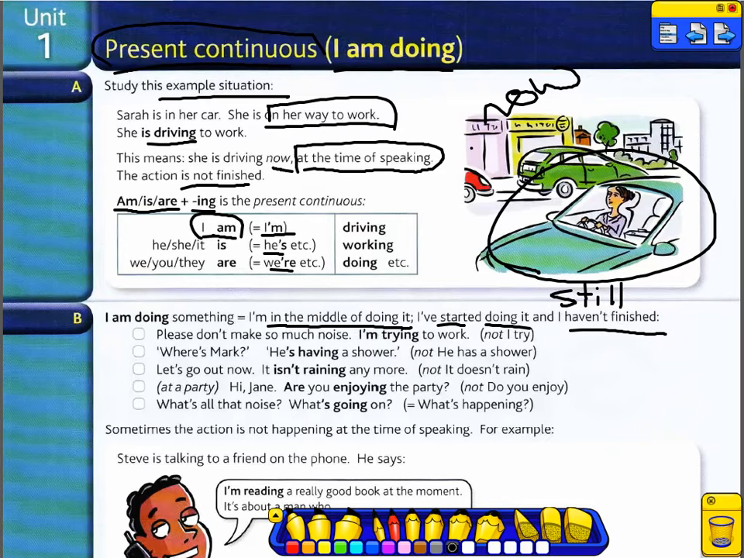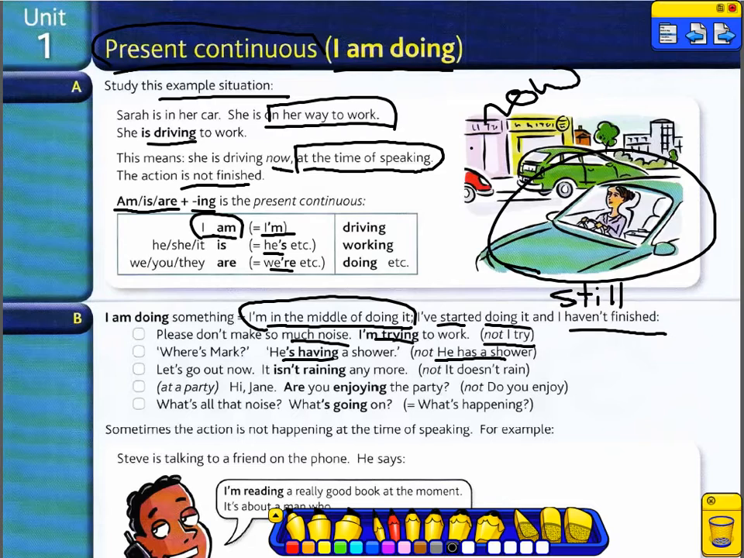For example, please don't make so much noise. I'm trying to work, not I try. I'm trying to work because I'm trying to work at this moment. Where is Mark? He's having a shower, not he has a shower. This is present continuous because he's in the middle of doing this action.